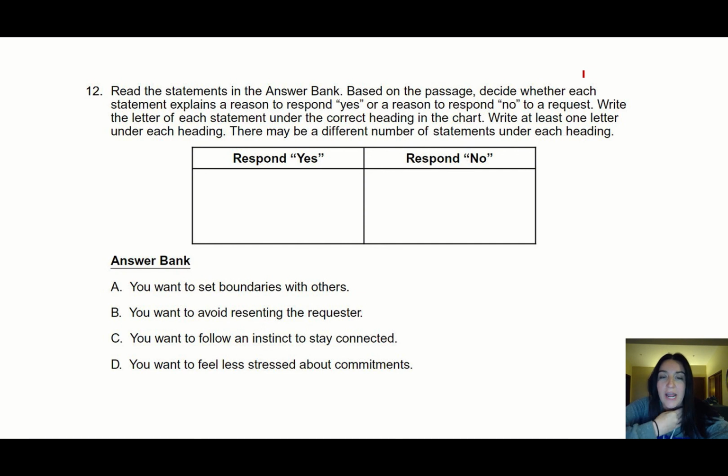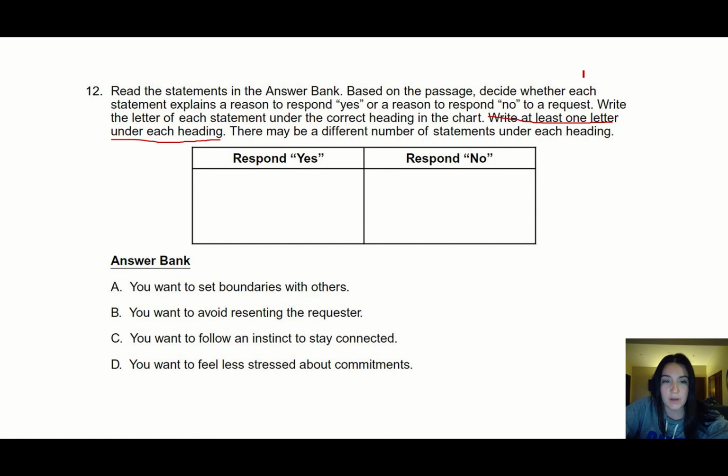Okay, so I know that there has to be at least one answer in each box, because that's what it says. So I should not have a box that is empty. And then I know that they don't have to be even. Like, it doesn't have to be 2 and 2. It could be 1 and 3. And then again, it's one of those questions where it says based on the passage, so you can go back and look to find the answers to this. It just takes a second.